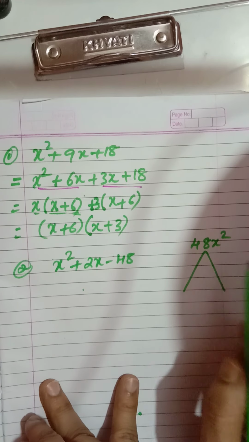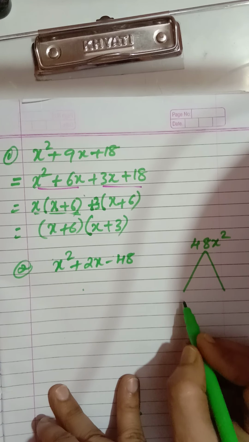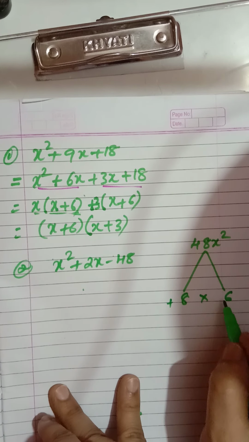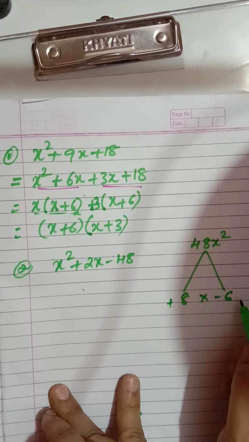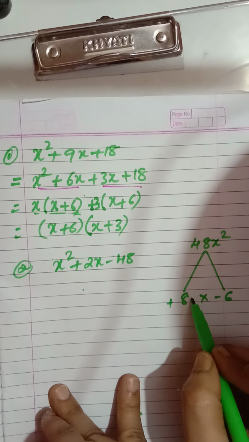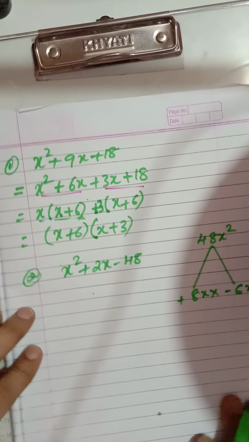So we know that 6 eights are 48, 8 sixes are 48, right? Plus 8 minus 6. Now see children, plus 8 minus 6 will become how much? Plus 2. Yes or no? Plus 2. And here I am writing x and x. Now how to adjust here?